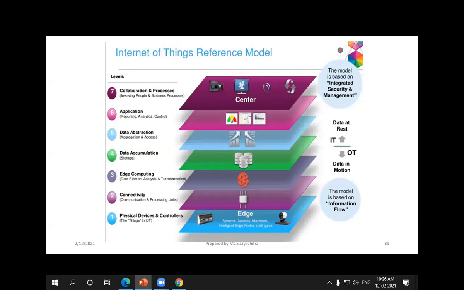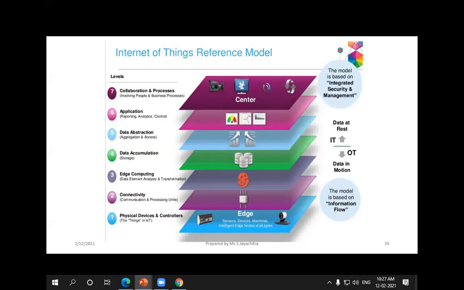Data accumulation is mainly used for storing data, and from the data accumulation comes the data abstraction, because it will aggregate and access data according to need. Whatever the sensed information, all of it is not used. What we need we can easily acquire, and that information alone we can take for our need. So the next thing is application.